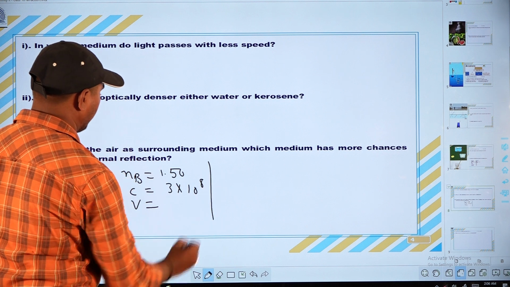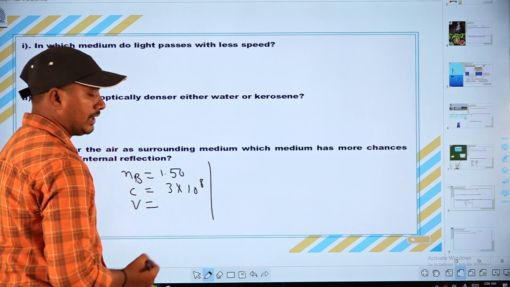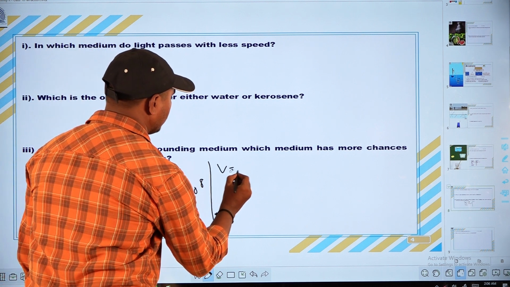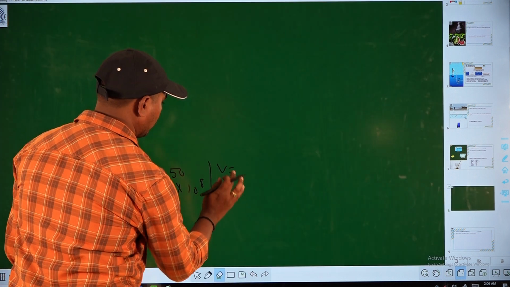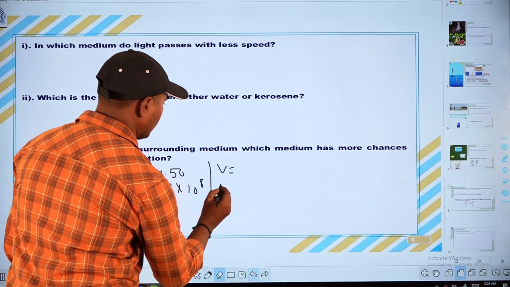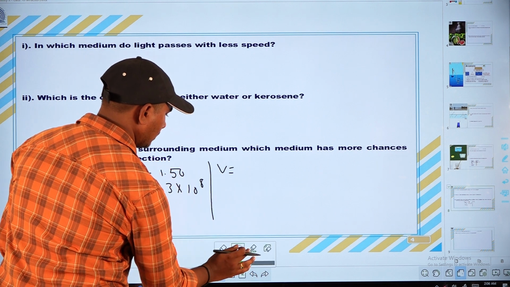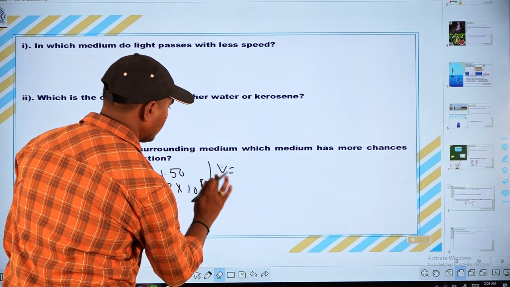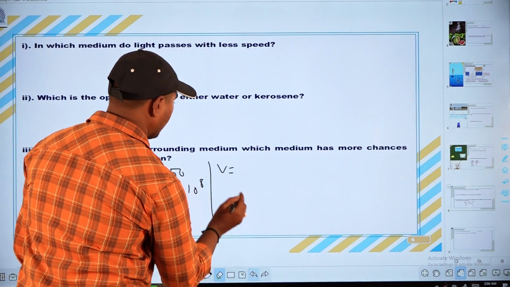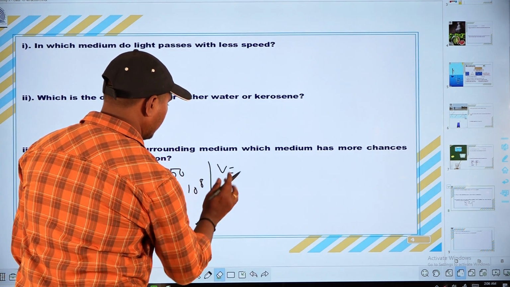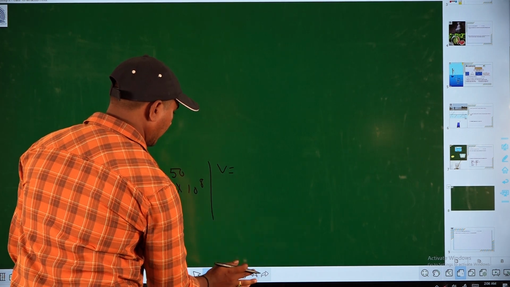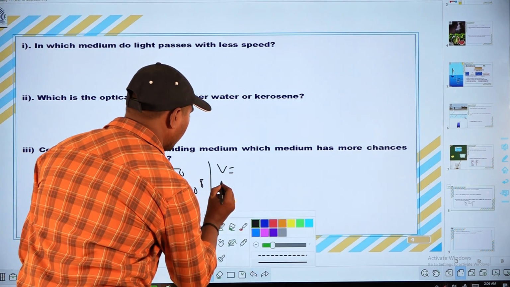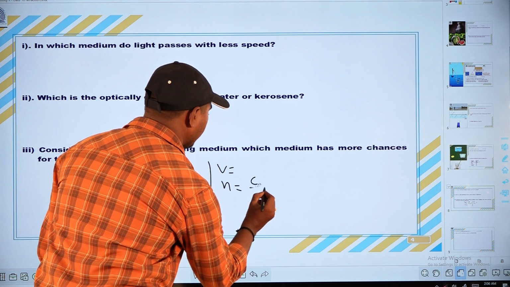You know very well the formula for absolute refractive index: n is equal to c by v.